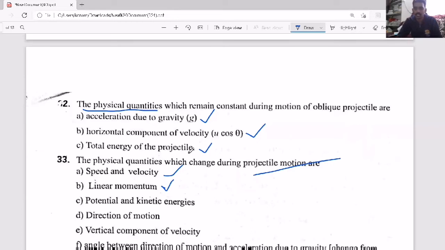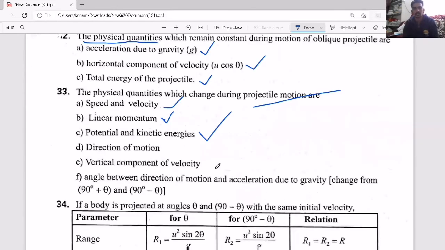As it is going up, kinetic energy decreases and potential energy increases. While coming down, kinetic energy increases and potential energy decreases. But at every point, total energy remains constant. So potential energy changes, kinetic energy also changes, and the direction of motion keeps on changing.